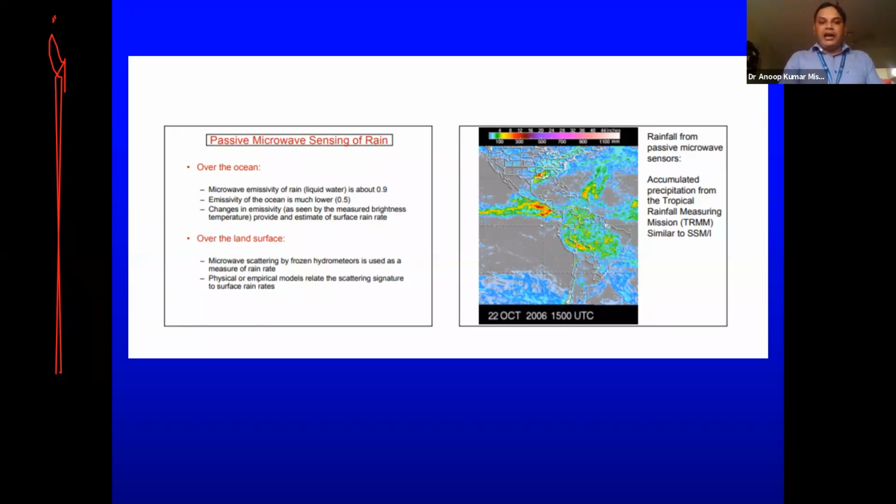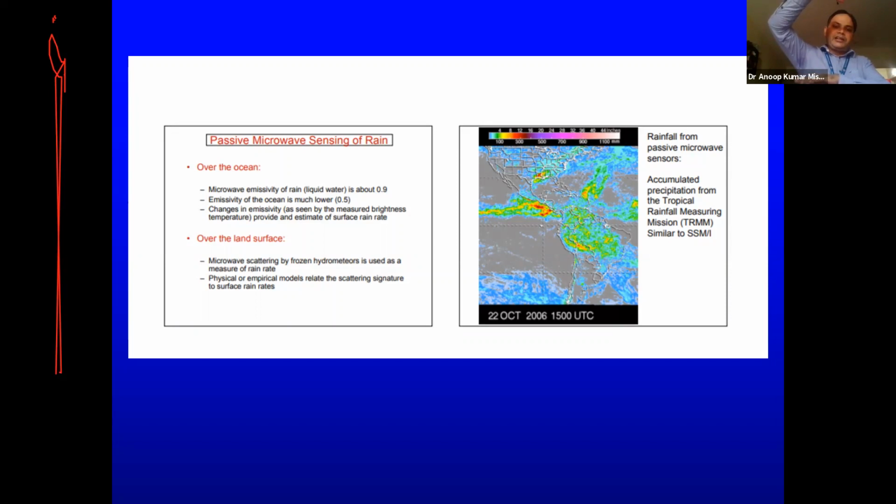But now suppose we are moving towards land. Land has so many things. It has ponds, it has water, it has different kinds of trees. All these have different emissivities. So for the sensor to detect rainfall is very difficult, because the sensor will get confused whether the signal is coming from various objects, and those various objects have a variety of emissivities.